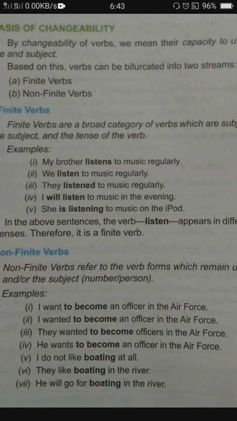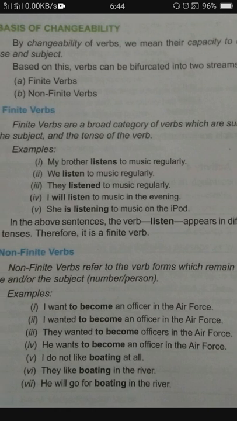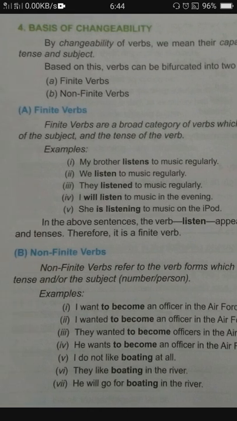They wanted, they is plural number, again we are using to become. He wants to become, he is singular, again we are using to become. So you can see here whether our subject is singular or plural, he or they, to become remains same. Whether it is want or wanted, to become remains same, either in present or past. Okay, so these are non-finite verbs.